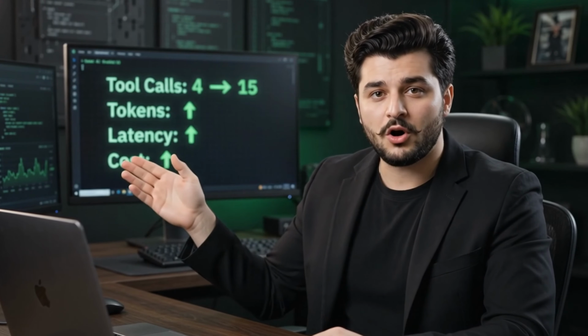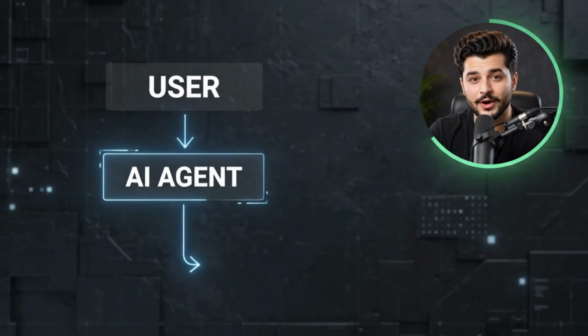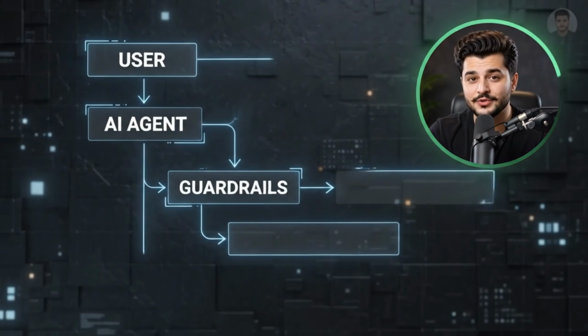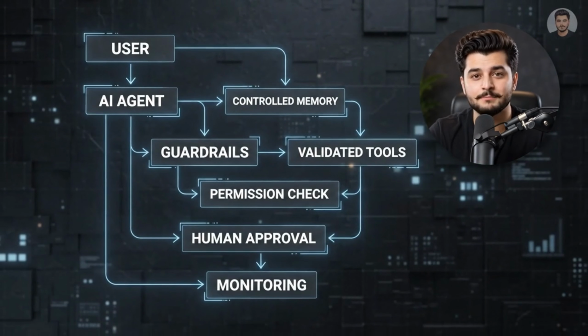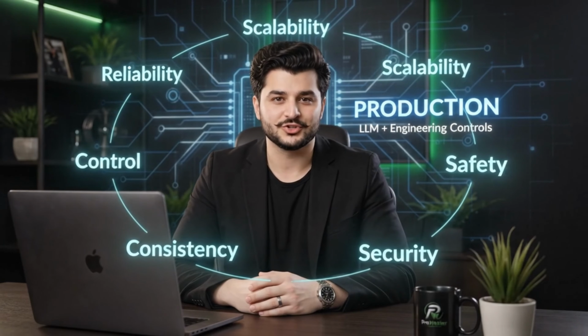Human approval is not a weakness in an AI system. For high-risk actions, a human checkpoint gives businesses control while still allowing the agent to automate everything before that decision. A reliable production flow combines guardrails, controlled memory, validated tools, retries, permission checks, monitoring, and human approval before critical actions are executed. So the difference between a cool demo and a production agent is not simply a smarter model. It is the engineering around the model that creates reliability and control.